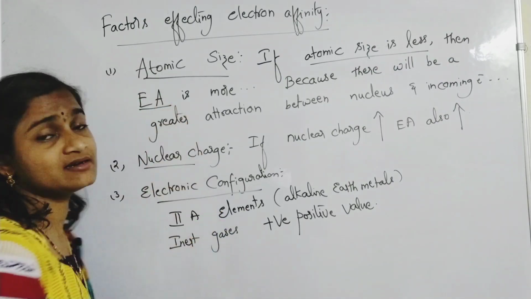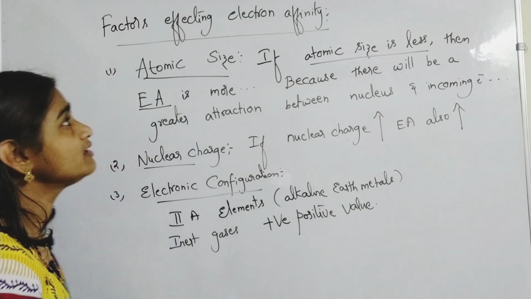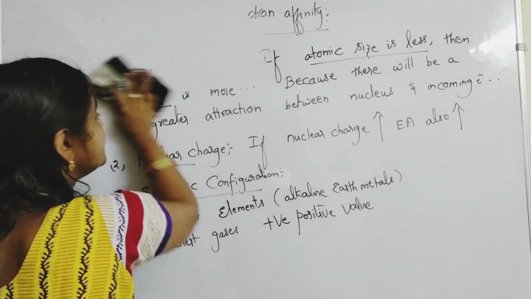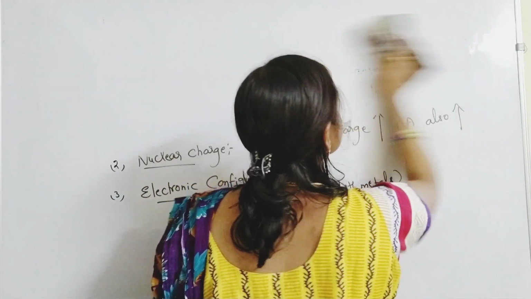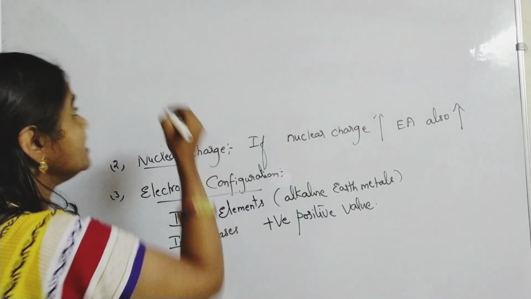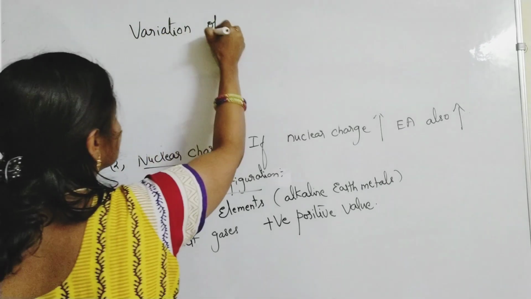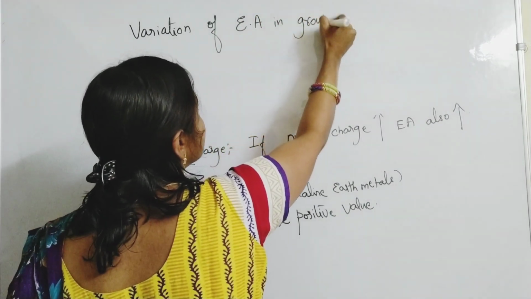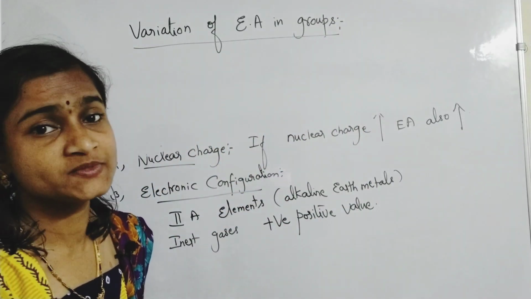So these are the factors which affect the electron affinity of any element. Now let us learn the variation of electron affinity in groups and periods. Suppose first we speak about groups.